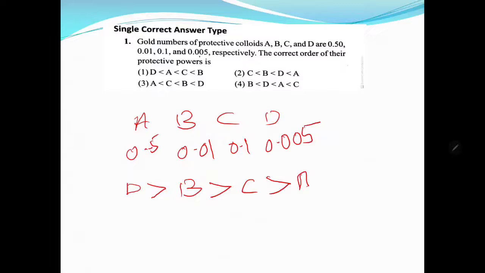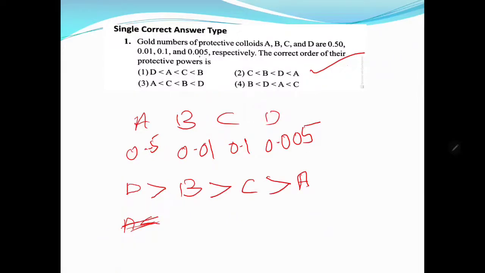So option 2 is the right answer. In the reverse order he has given, A is less than that of. That is not right; A is given the other way. So A is least.